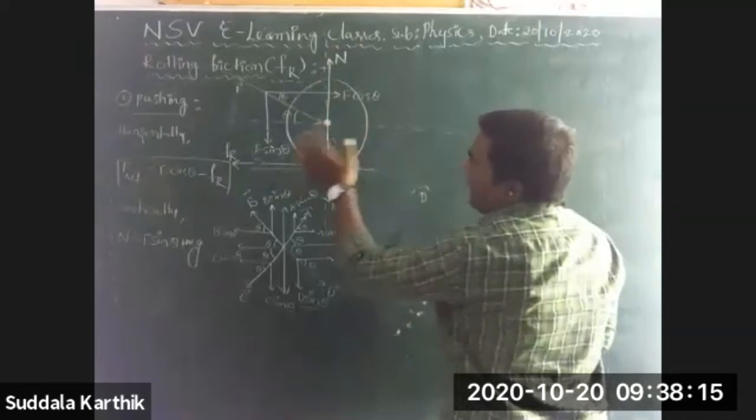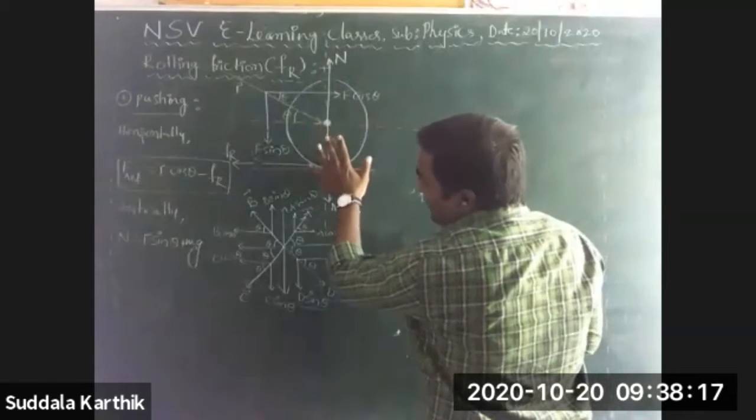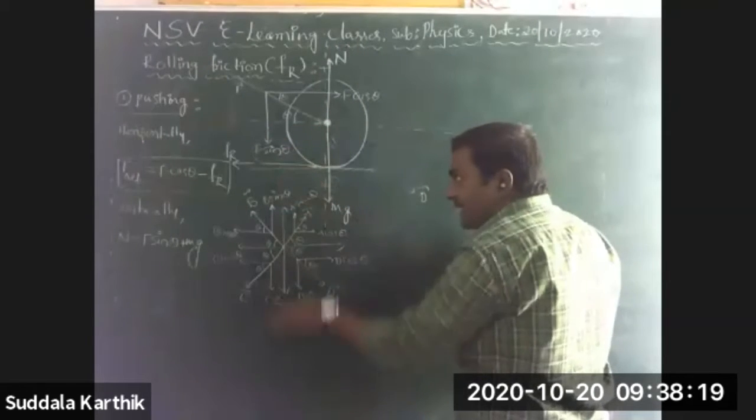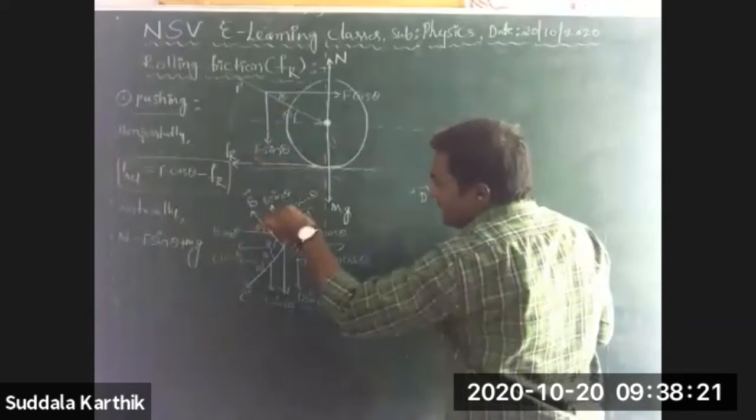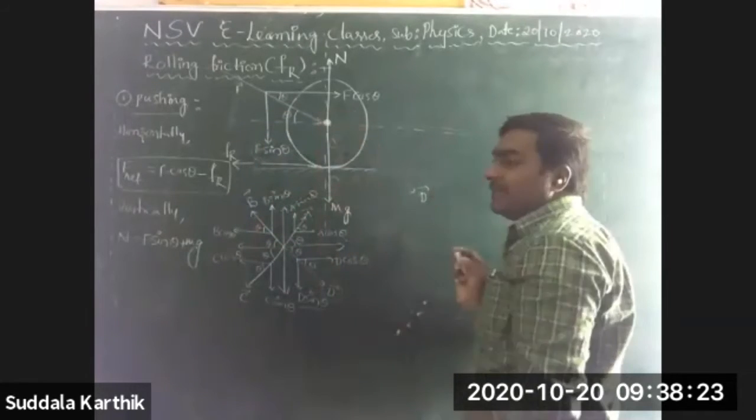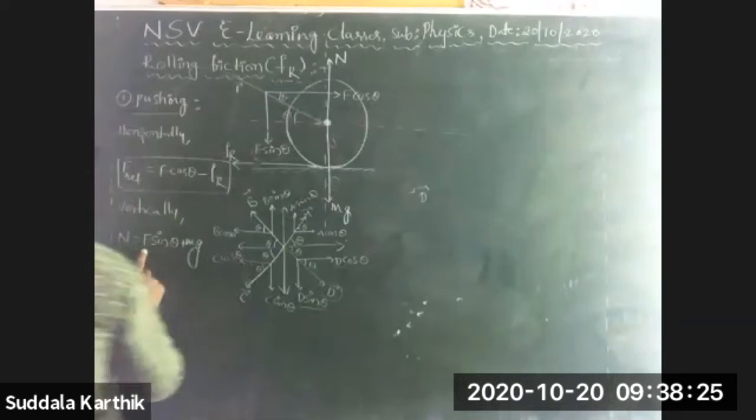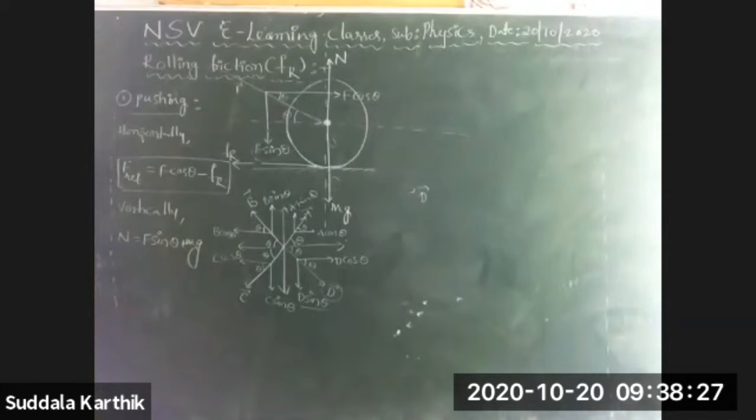How many forces are acting in the upward direction? Only one. From the diagram only, from the figure only, I am explaining. How many forces are acting in the downward direction, Nana? F sin theta is in this direction, mg is also in this direction. F sin theta plus mg. Right, Nana? Let this be equation number 1, and this is equation number 2, Nana.